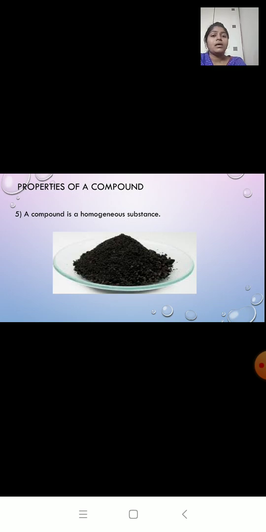Third, the composition of a compound is fixed and the components are present in fixed proportion by mass. Fourth, a compound has fixed temperature, that is, fixed melting and boiling point. And the fifth point, a compound is a homogeneous substance. Now let us start with mixture.